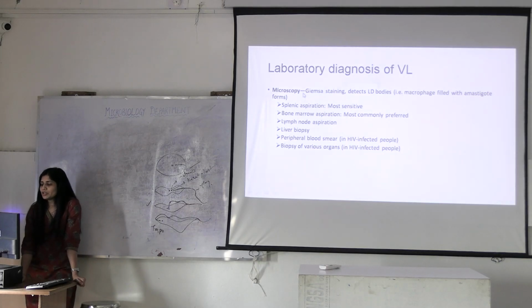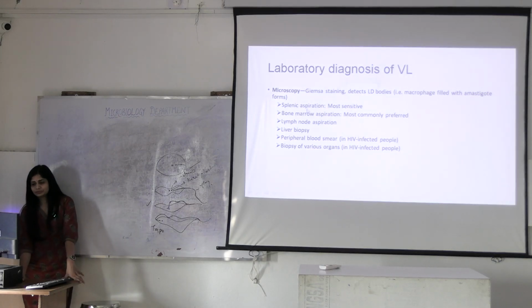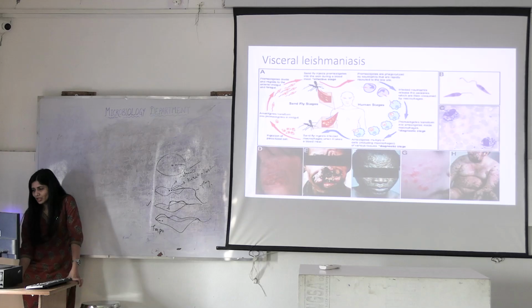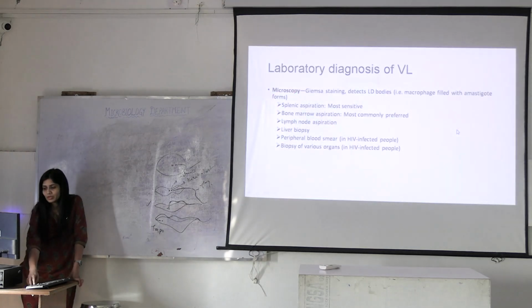Which stain are you performing here? Which staining? You will perform Giemsa staining. What will you see? LD bodies, Leishman-Donovan bodies. Macrophage filled with amastigote forms. Can you see it here? This is a macrophage. What does it have inside it? Amastigotes.